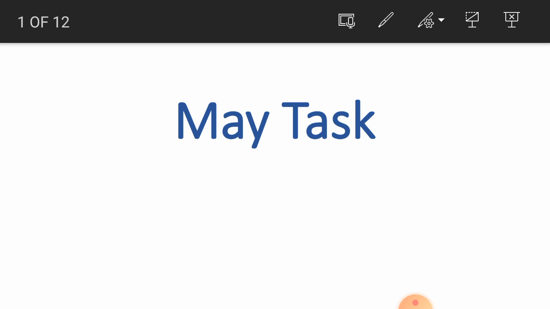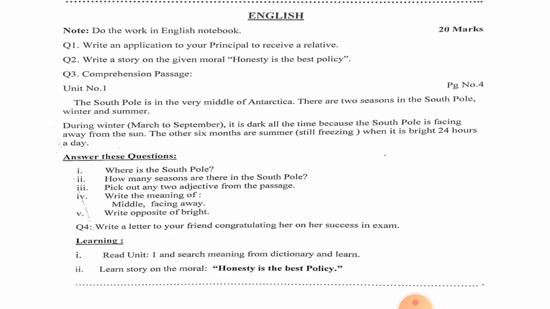First you will write the heading May task, as you can see on the screen. You will use a blue marker for this. No use of black marker, please. After giving this heading, you will start doing your May task. First I will read all the May tasks for you, I will explain them to you, and after this I will show you how you will do it in your neat notebooks.